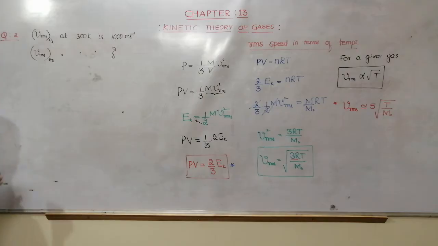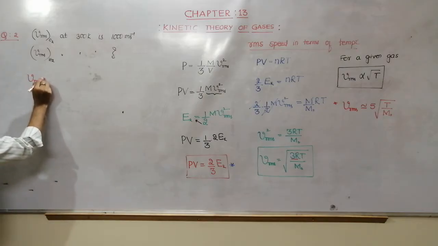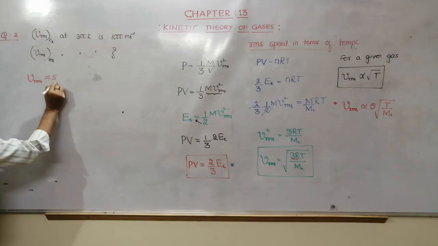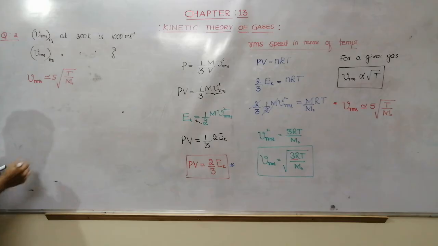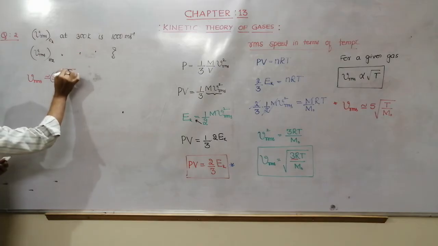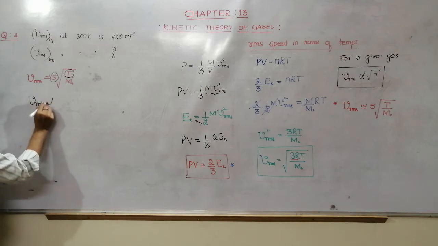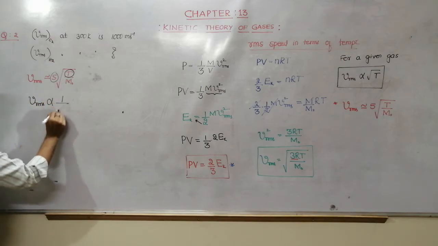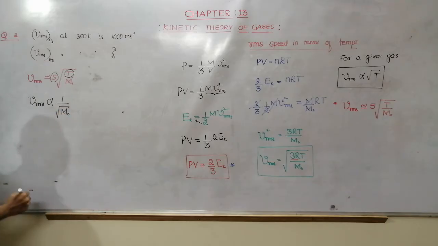As we know that VRMS is nearly equal to 5 under root of T divided by m naught. In this present problem, the temperature remains the same for both cases. Hence, VRMS is inversely proportional to root of molecular mass.